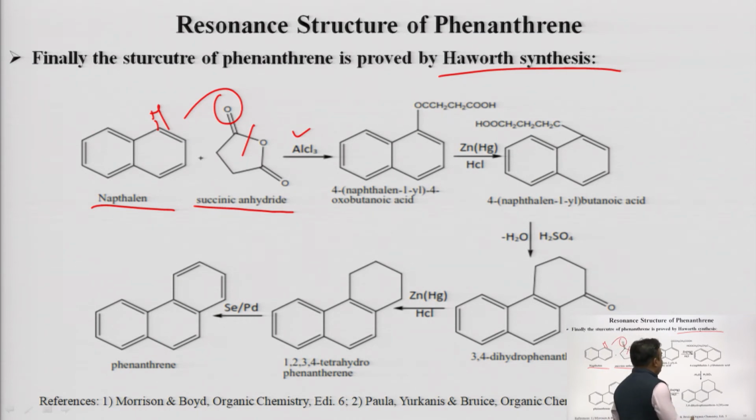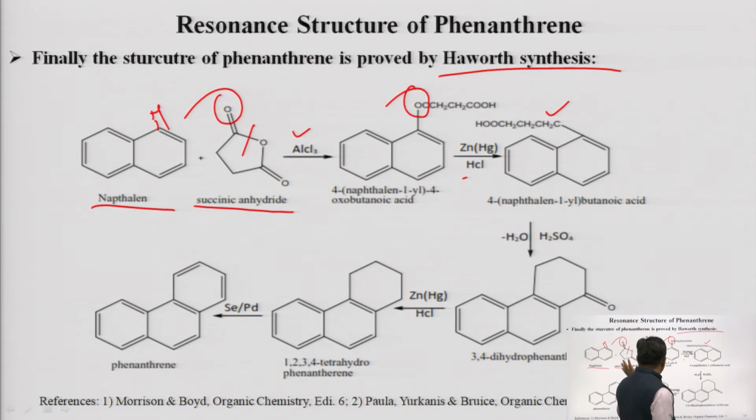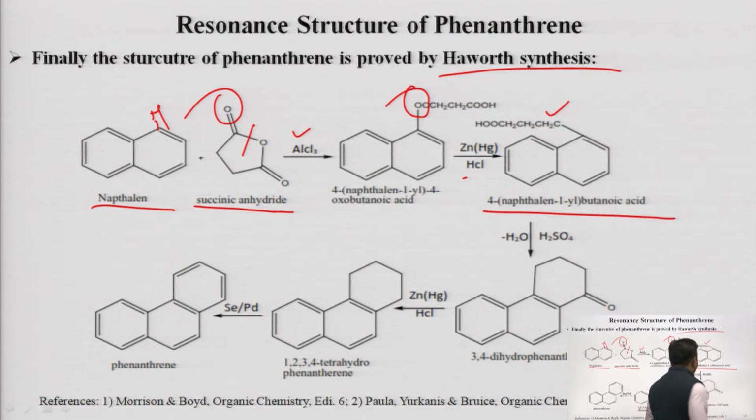Now what is happening next? You can see that we are using zinc amalgam and HCl, which means we are going for reduction of what? Reduction of this carbonyl group. This CO group is changed into a CH2 group. So first we performed acylation in the presence of AlCl3, then reduction in the presence of zinc amalgam and HCl, and after reduction we have got 4-(naphthalen-1-yl)butanoic acid.